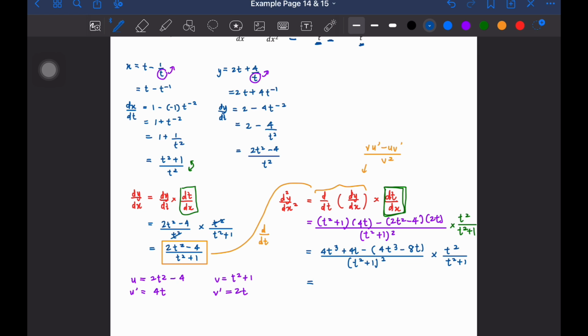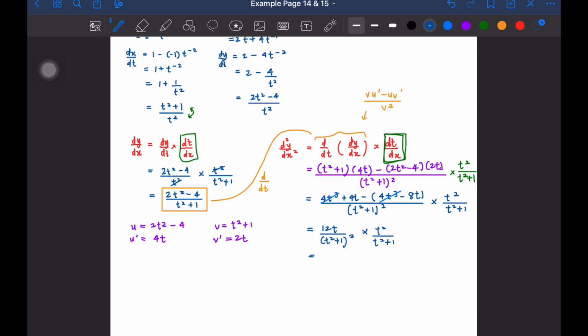Right, so we simplify from here. So kita nampak kita boleh cancel out the 4t cube and 4t cube over here. Okay, cancel outkan dia. Lepas tu apa yang tinggal dekat numerator is just 12t. Okay, 12t over t square plus 1 square and then times with t square over t square plus 1. Okay, settle. Lepas tu sikit lagi. Last one, last step. Okay, simplify. So 12t cube. And then denominator kita, dia akan jadi t square plus 1 cube.